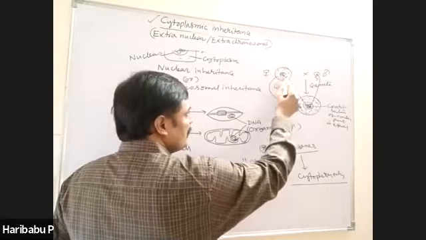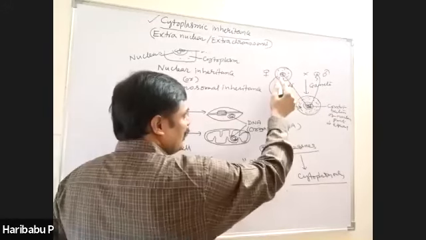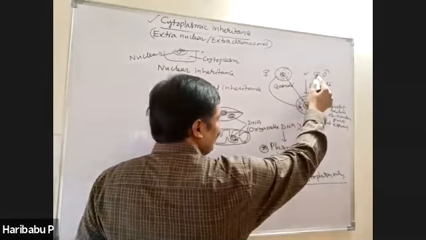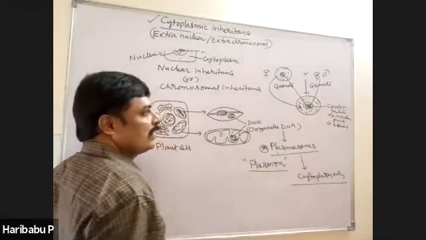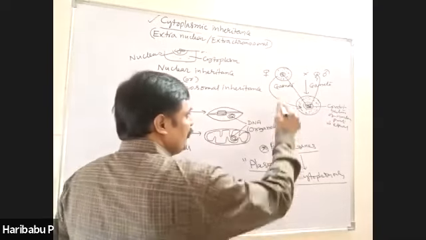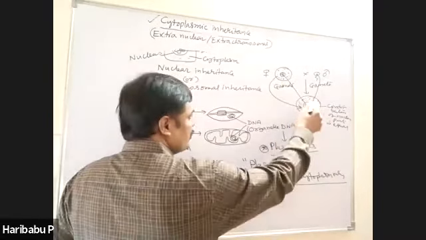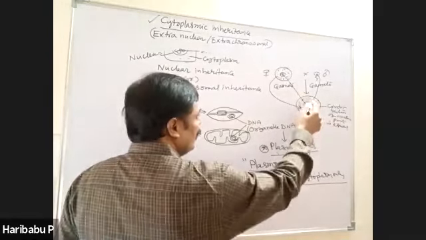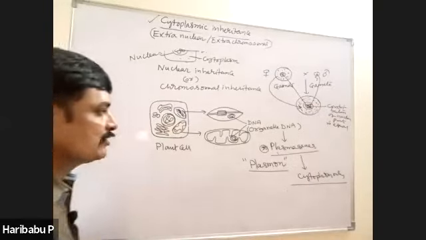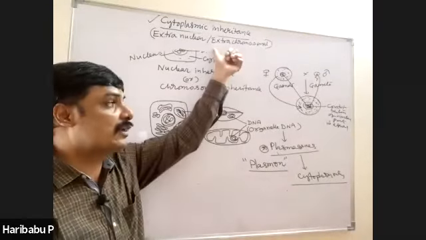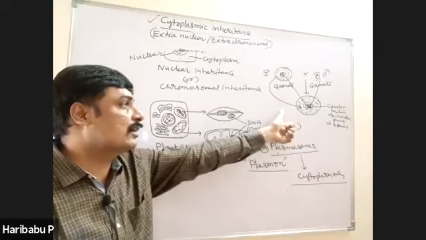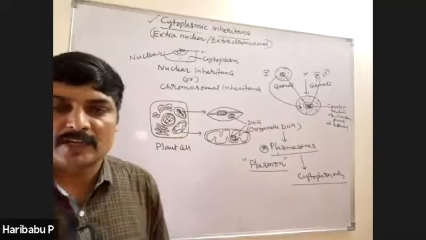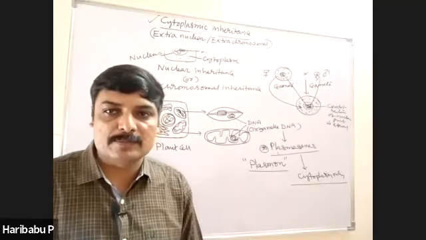Therefore, all the genes present in the female cytoplasm are transferred into the next generation, but not the male's, because the male gamete contains very little cytoplasm. All the characters are transferred from the female only. That is why this is called cytoplasmic inheritance, also called maternal inheritance, because the cytoplasm of the mother is involved. I think you are following the concept.